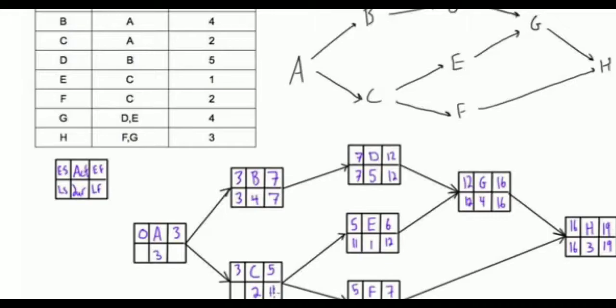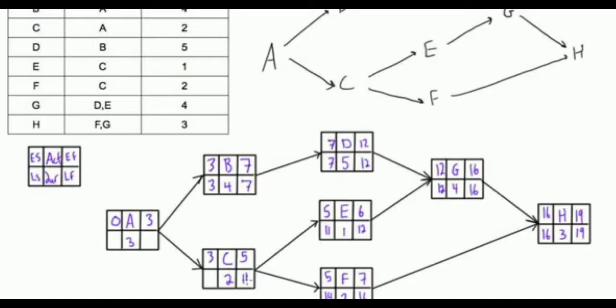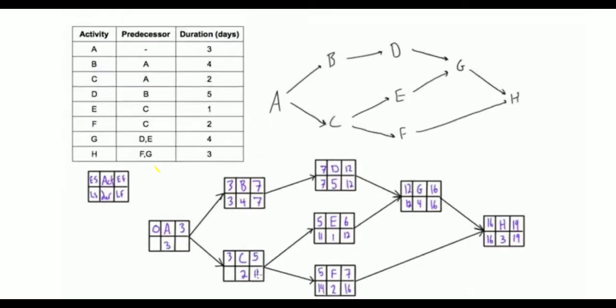Then from E to H, how will you go from E to H? That is through the path G and H. So here for G, 4 will be required, so it becomes 6 plus 4, 10. And then to reach from G to H, H has 3, so 10 plus 3, 13. So the total duration we get from the A, C, E, G and H activities is 13 days.